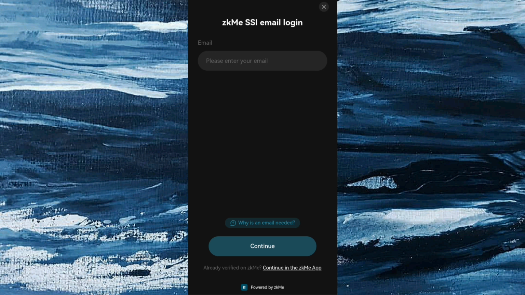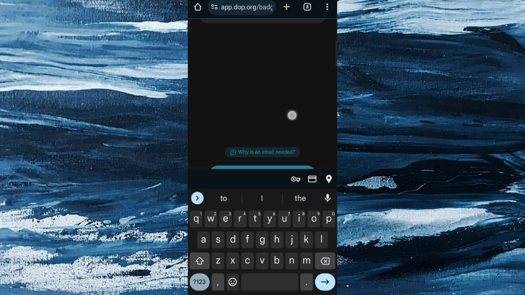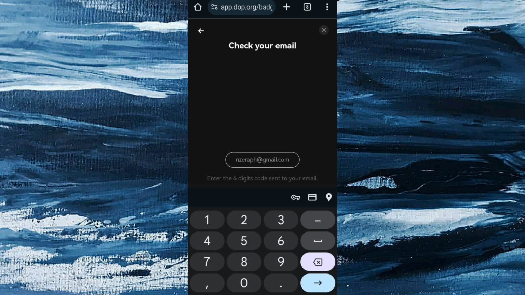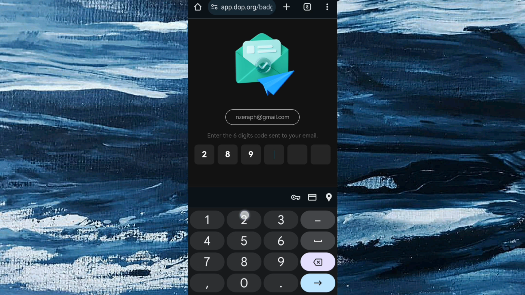Why is an email needed? You can see that I'm going to enter my email here. So I'm going to enter the email code sent to my email. I'm going to enter it and look for the email. That's 28. After entering the email, I'm going to allow it to load. Let it verify.